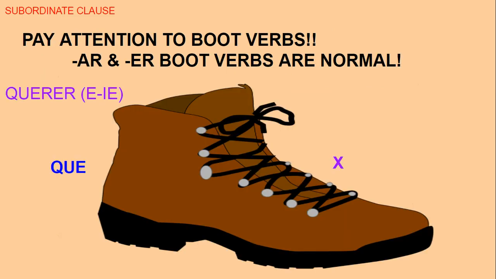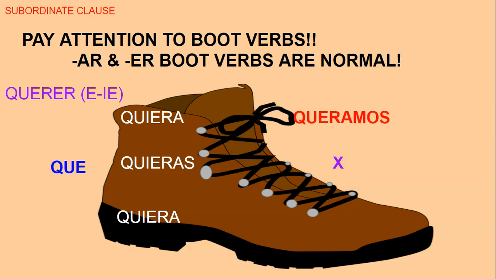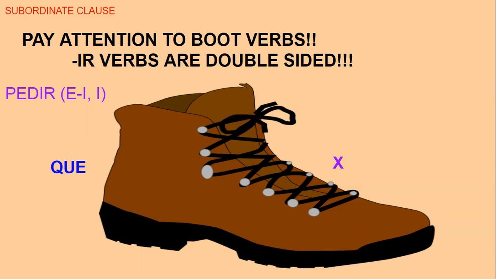Also part of the subjunctive are some boot verbs. Now, if it's just an AR or ER boot verb, they're just normal. They're just a normal boot verb. So, que yo quiera, que tú quieras, que él quiera, que nosotros queramos, que ellos quieran. See, it didn't change. These are just the same as they've always been, except they have, of course, the subjunctive endings. But we got to pay attention to the IR verbs because these are double-sided boot verbs, okay?